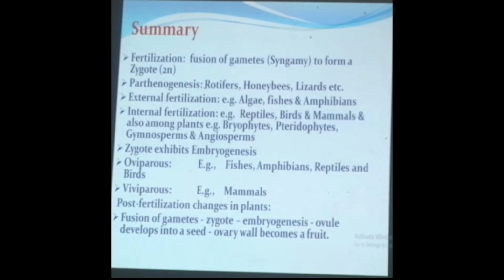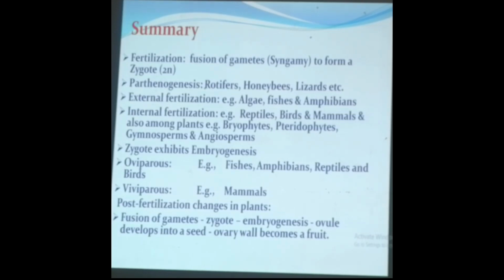Let us summarize. What is fertilization? Fusion of gametes to form a zygote. We also learned the parthenogenesis that takes place in rotifers, honeybees, lizards, and so on. Then external fertilization and internal fertilization we learned.